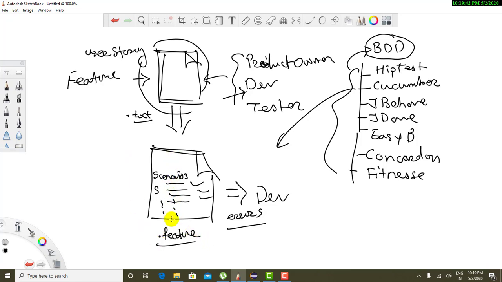Product owner, developer and tester will give their input to create this feature file. This feature file will be designed. Whatever statements are written in this file will be developed by the developer, and there will be very little chance of missing those statements. These are going to be simple text files. So this is the idea behind using the BDD. To achieve the BDD, we have several different tools available in the market. For this session, we are going to consider Cucumber as a tool for the BDD.